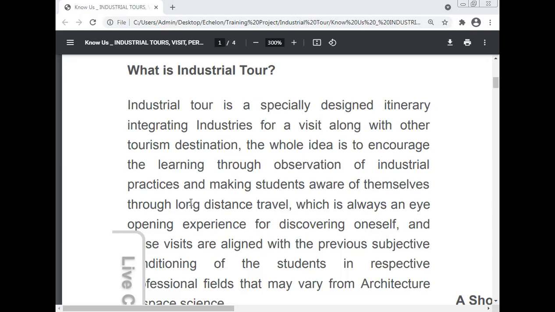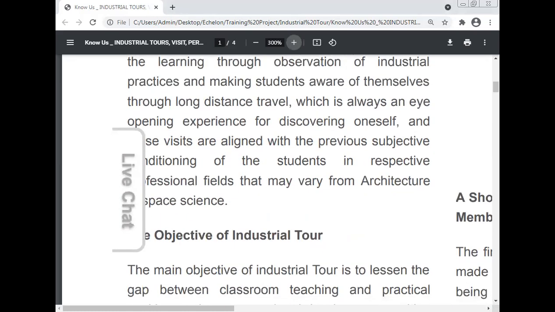And these visits are aligned with the previous subjective conditioning of the students in their respective professional fields, which may vary from architecture to space science.